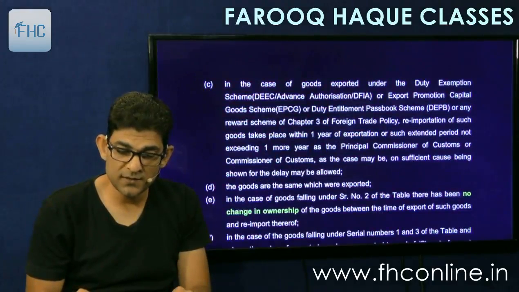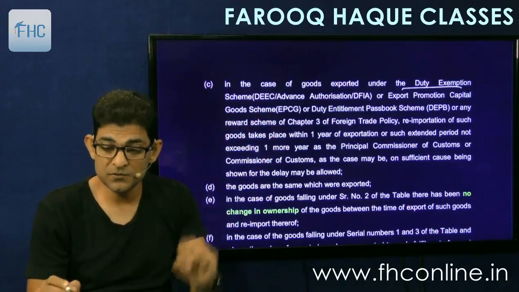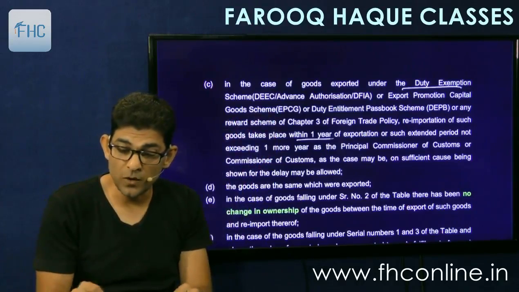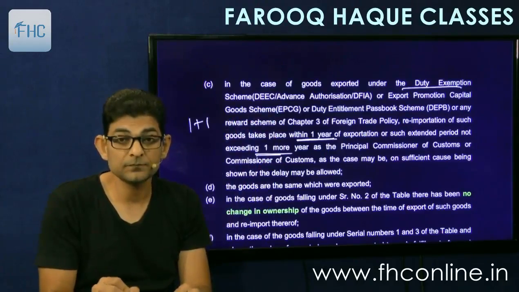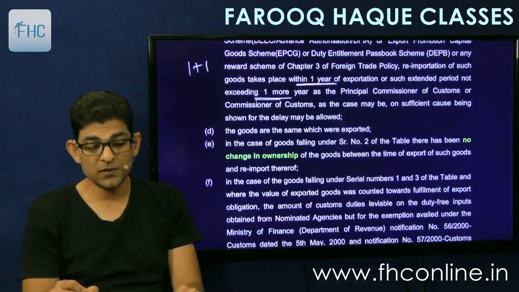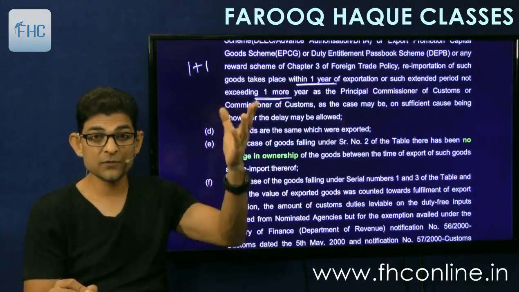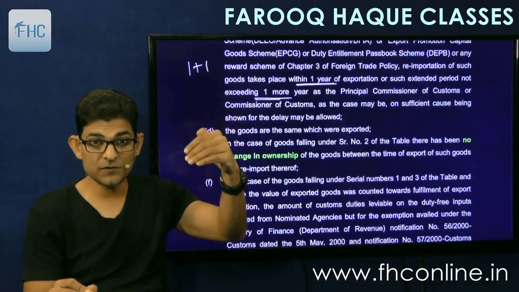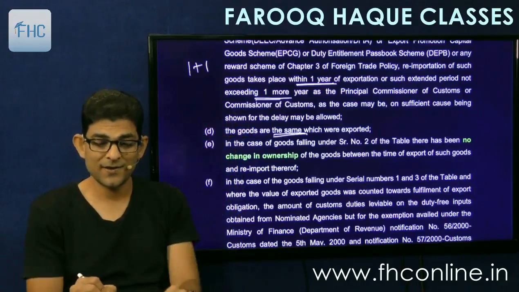C point says that in case of goods exported under these schemes, then the time for import is 1 year plus 1 year extension. So it will be 1 plus 1. Then the fourth condition is that the goods are the same which were exported. Obviously, the goods which were exported and the goods which are imported should be the same, not something else.